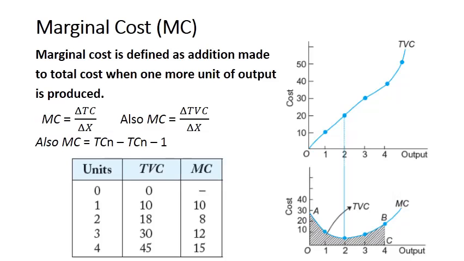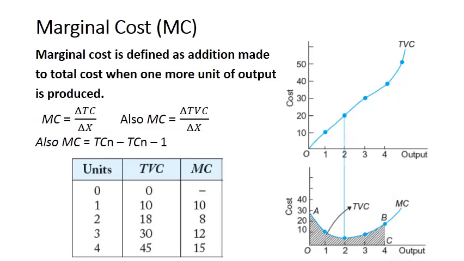So it can be explained with the help of the schedule and diagram. See the schedule. Units of output 0, 1, 2, 3, 4, and total variable cost. When output is 0, there is no variable cost, so variable cost is 0 and marginal cost is also 0. For the first unit of output, total variable cost is 10, so marginal cost is 10. For 2 units of output, total variable cost is 18.